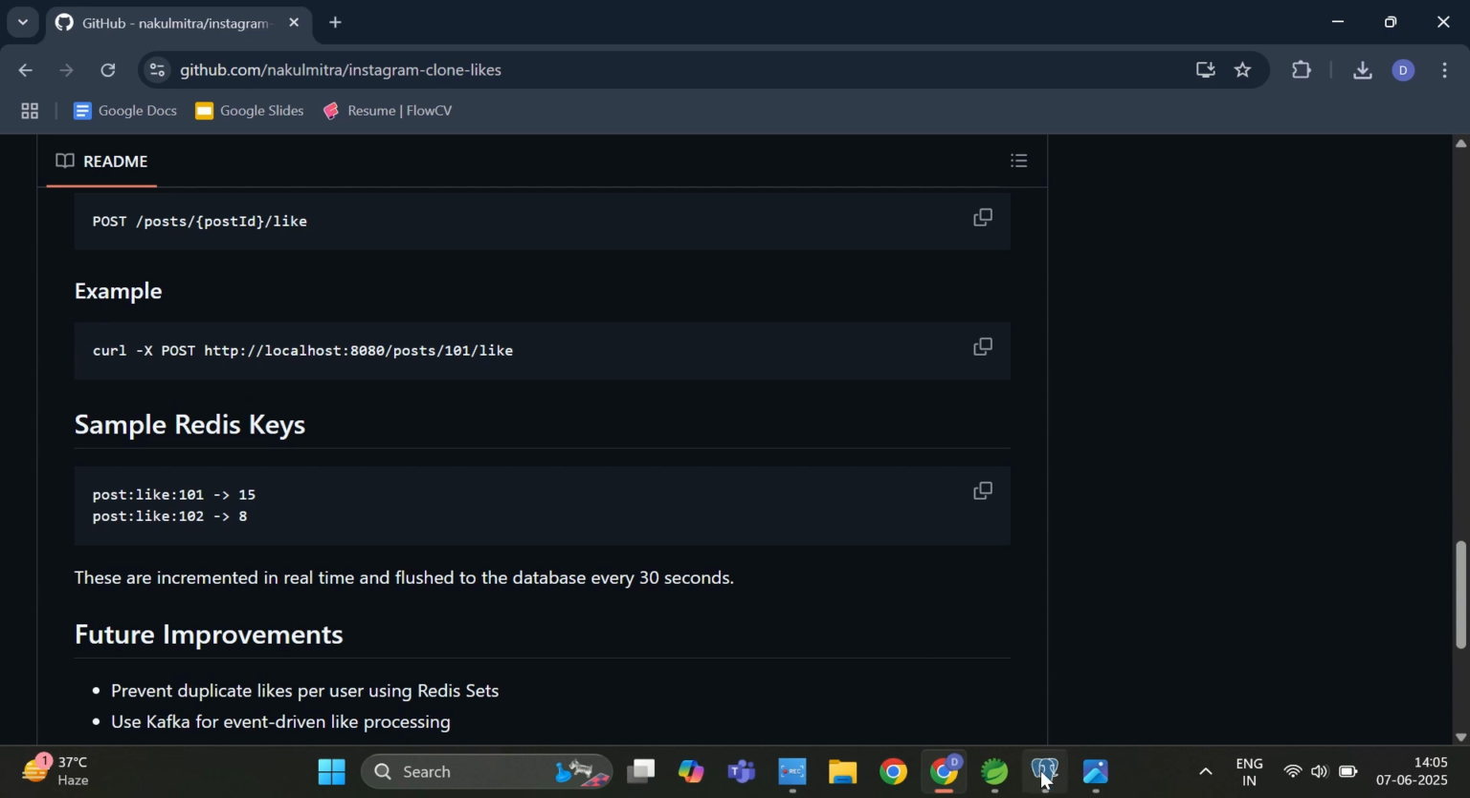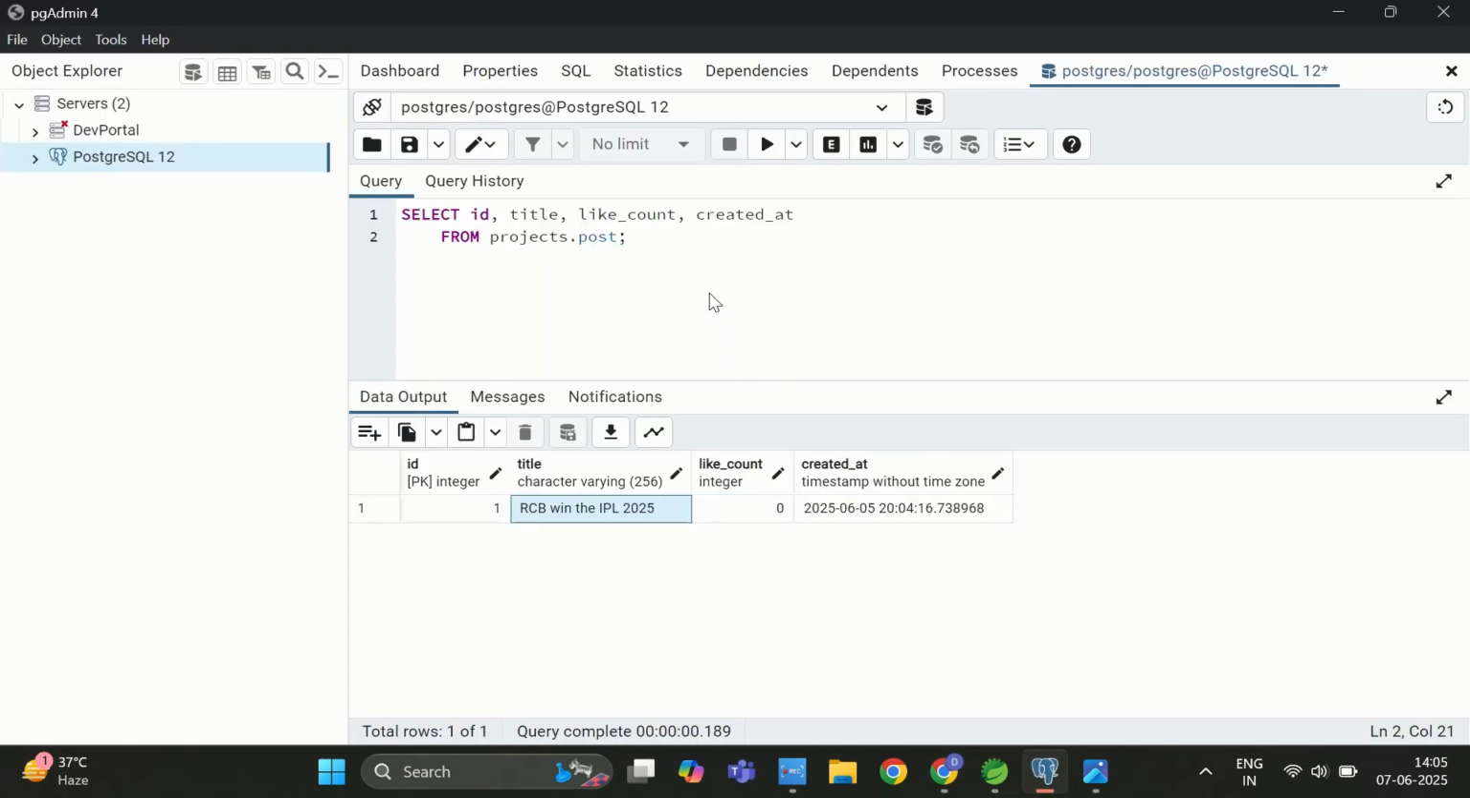If I go to PostgreSQL, this is the post table that I have created. Very simple table. ID is the primary key, so that I can know which particular post you are talking about. Currently only one row is present because we are going to see how we can improve the efficiency of our system rather than doing bulk updates, and how we can utilize the system in a better way.